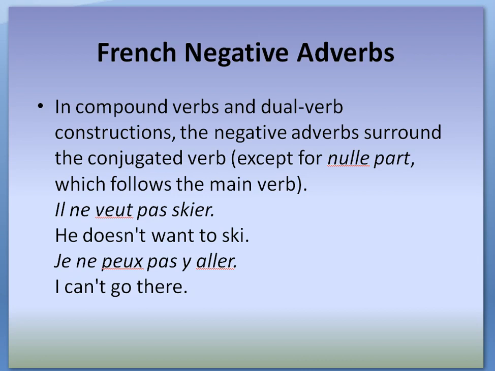So ne pas surrounds the conjugated form of the verb. Je ne peux pas y aller. Again, you can see there are two verbs, the conjugated form of pouvoir, peux, and the infinitive form of aller. So ne pas surrounds the conjugated verb.